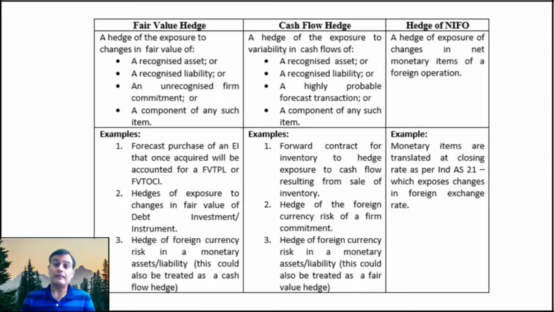The second example could be a hedge of the foreign currency risk of a firm commitment. That means you already have a firm commitment and it is not yet recognized, but you want to hedge the foreign currency risk because, due to the exchange rate, the inflow or the outflow related to that firm commitment may increase or decrease. And the third example is the same one I mentioned, where the management needs to take a call whether they want to apply a fair value or a cash flow hedge.